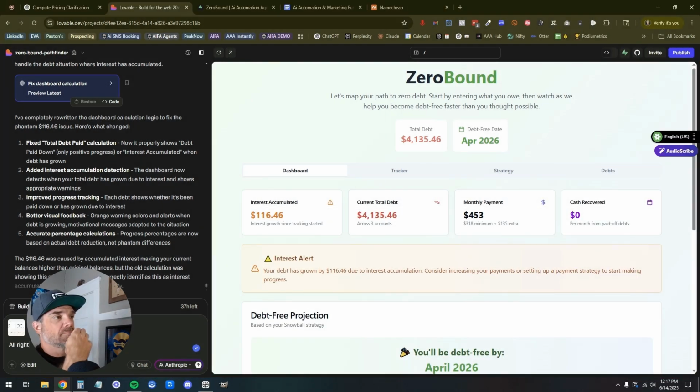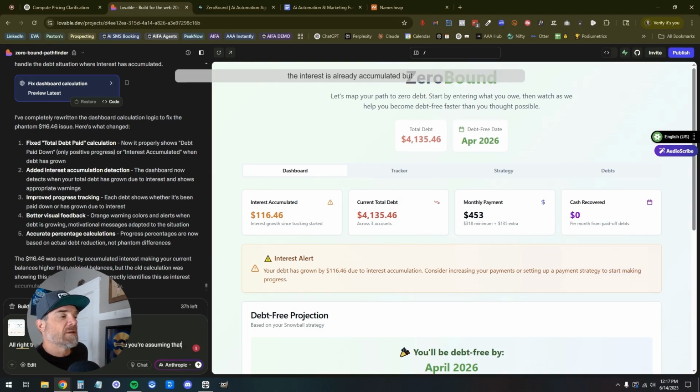All right, this doesn't seem right to me because you're assuming that the interest is already accumulated. But if it's like June 14th and my payment isn't due until June 25th, I wouldn't be charged interest on that.